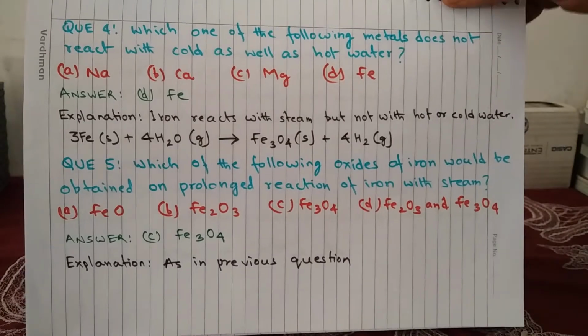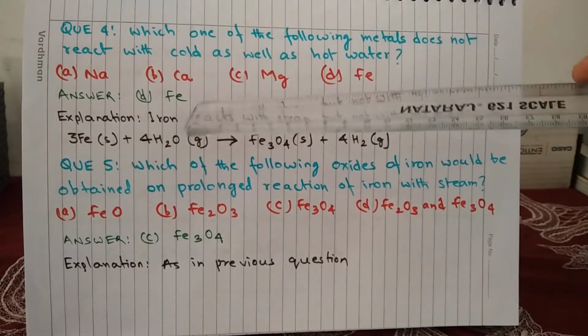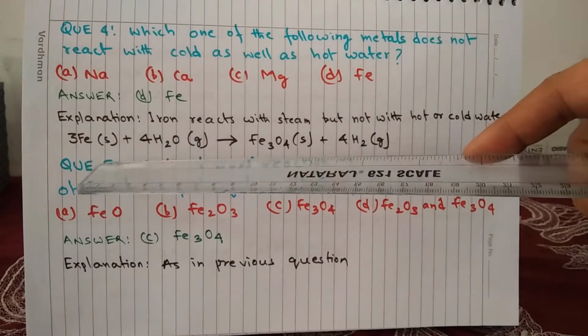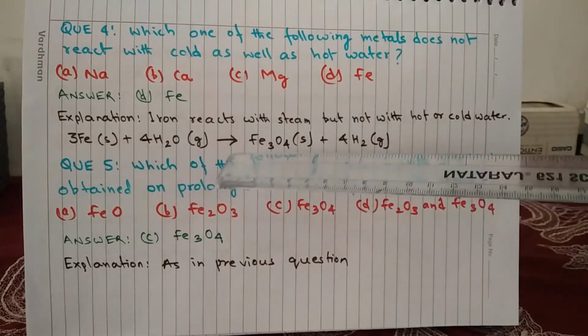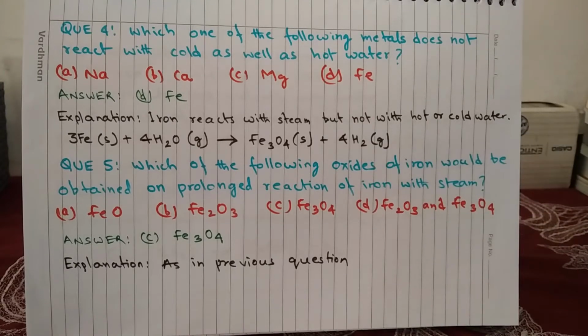Question 4. Which one of the following metals does not react with cold as well as hot water? A. Sodium, B. Calcium, C. Magnesium, and D. Iron. And the answer is D. Iron, because iron does not react with hot or cold water, but it reacts with steam, and the equation for this reaction is 3Fe plus 4H2O is equal to Fe3O4, that is iron oxide, plus 4H2.